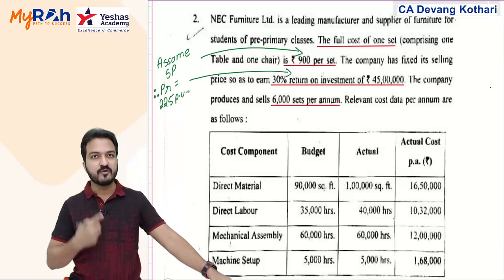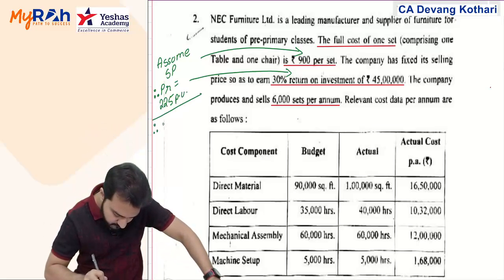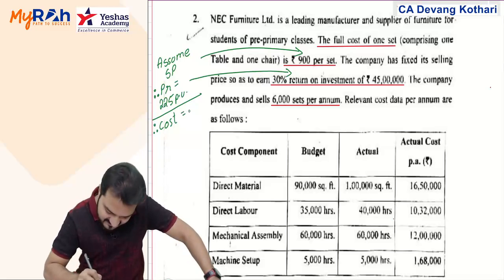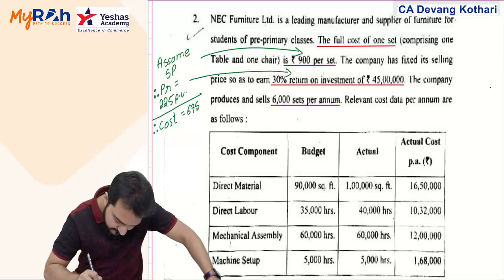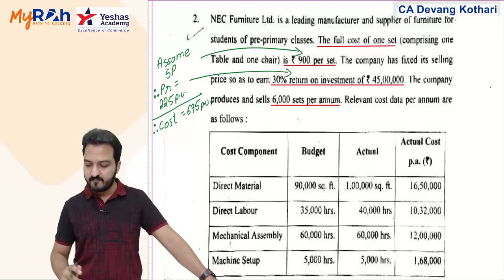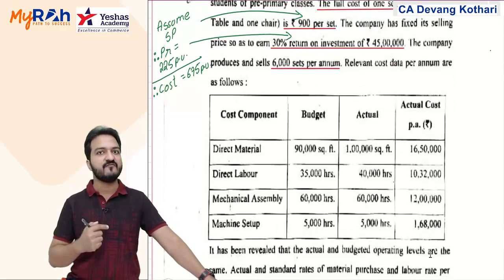Selling price 900 per unit, profit 225 per unit. So I can say therefore cost is 900 minus 225, that is 675 per unit. Cost appears to be 675 per unit, and this matches with the actual cost given in the question.